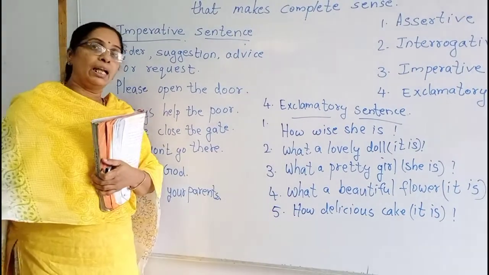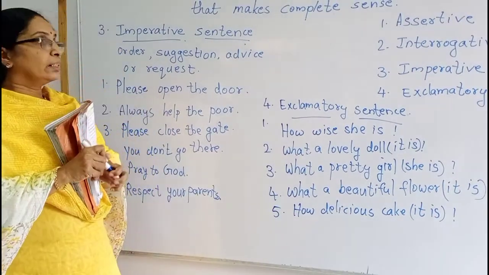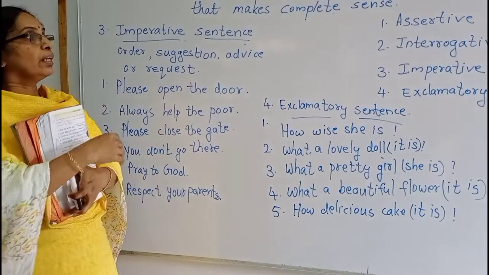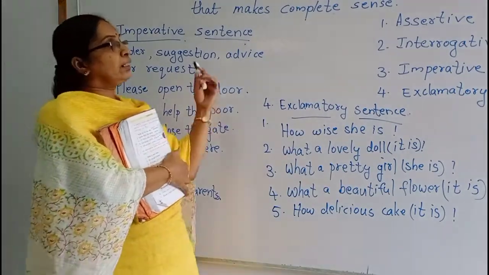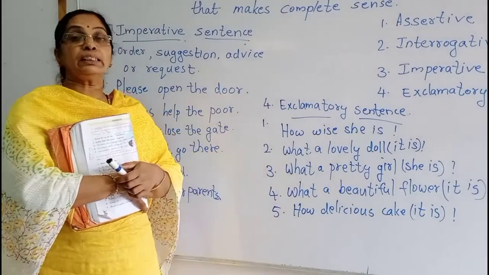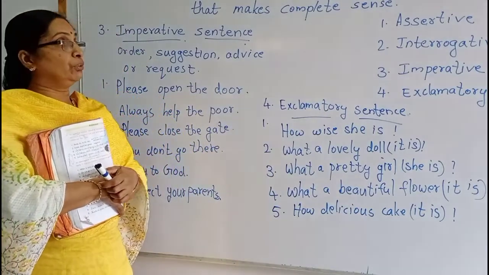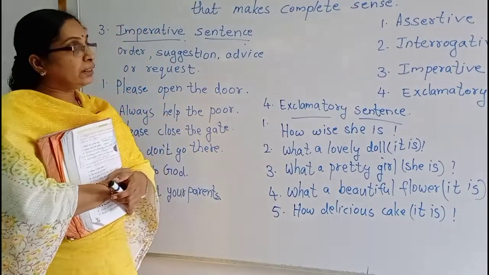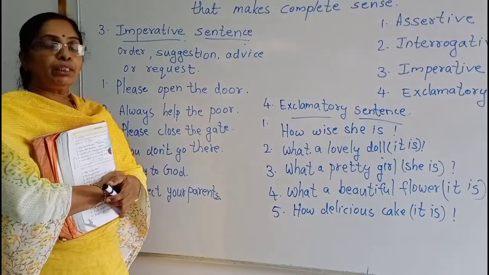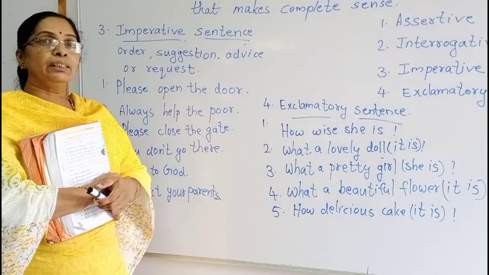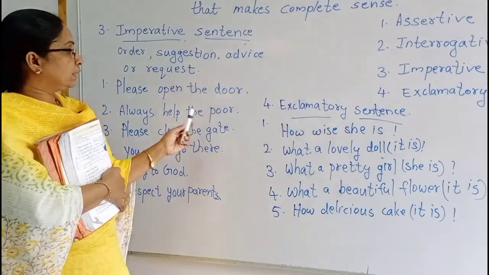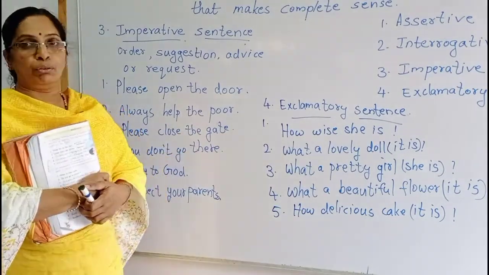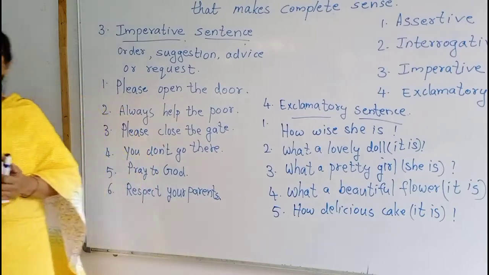Now we discussed 4 types of sentences. What is a sentence and types of sentences? Then first one is assertive. Assertive sentence again classified into 2, that is affirmative and negative. Then second one is interrogative. Third one is imperative. Fourth one is exclamatory sentences. We now discussed and I think you understood also. Okay, children?